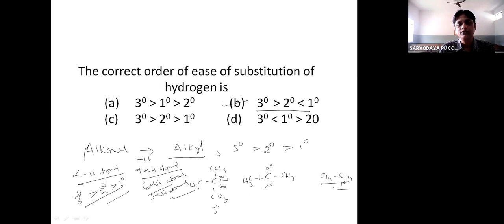Okay, so how can you say which hydrogen atom can be easily substituted? That is based on alpha hydrogen atoms, and alpha hydrogen atoms are nothing but hydrogen atoms which are attached to adjacent carbon atoms of primary, secondary or tertiary carbon atoms. Understand?